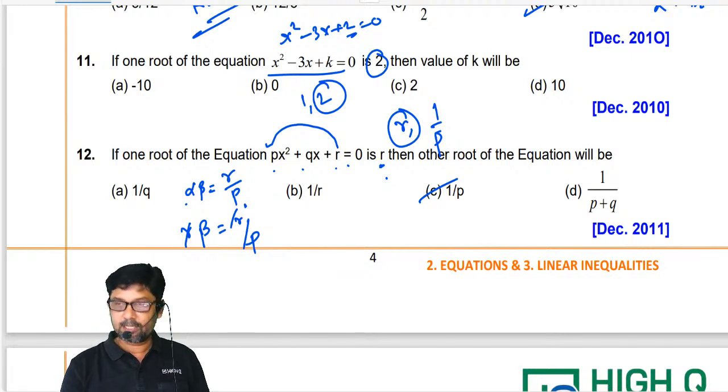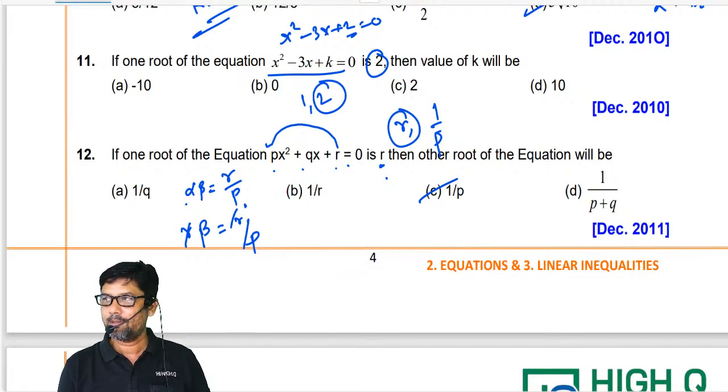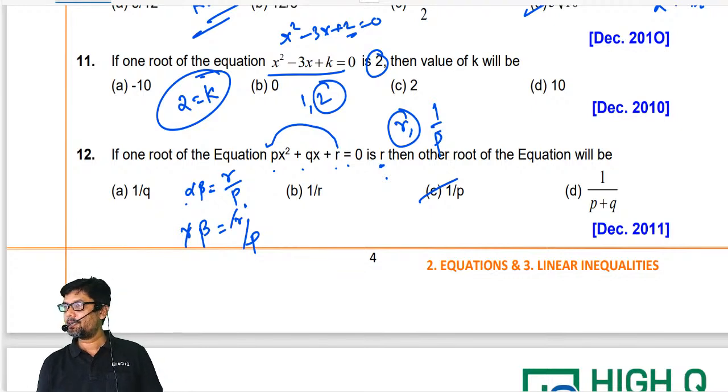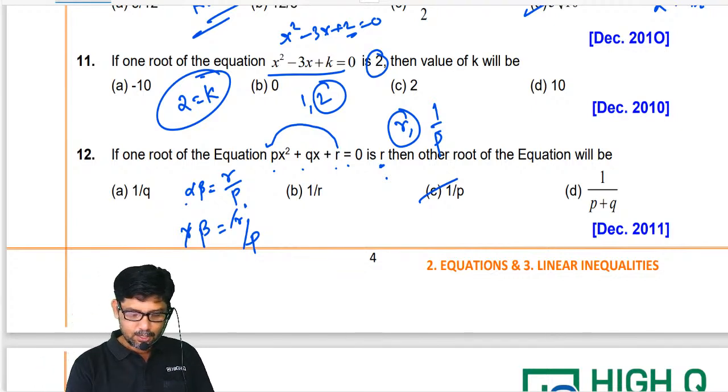Sir, can we apply the same method in the above question? Try. See, listen here. One root is 2, given. Now, what is alpha beta? Product of roots is equal to what? k. Direct answer. See, look at this. Alpha beta: 2 into beta is equal to k by 1. Is that right? So beta is equal to k by 2.